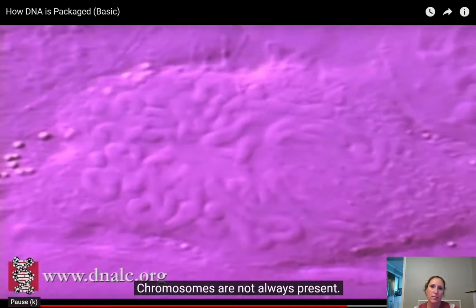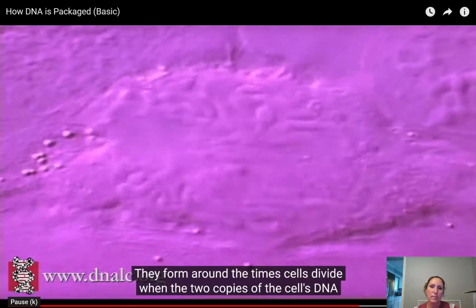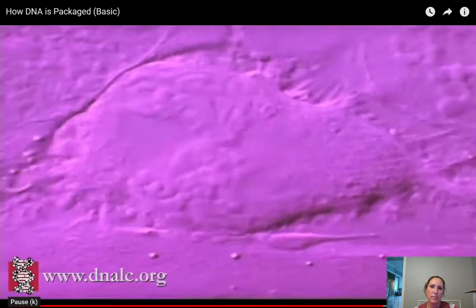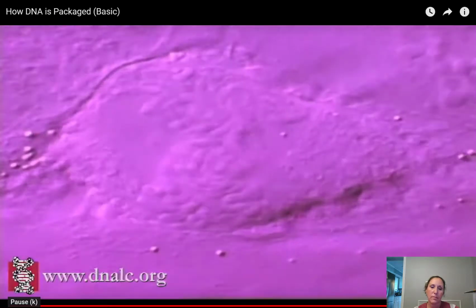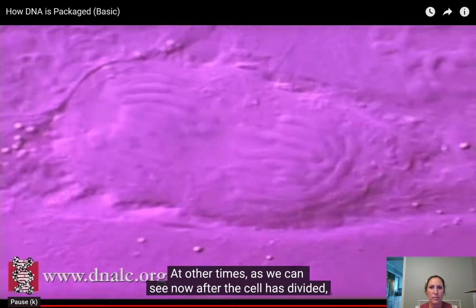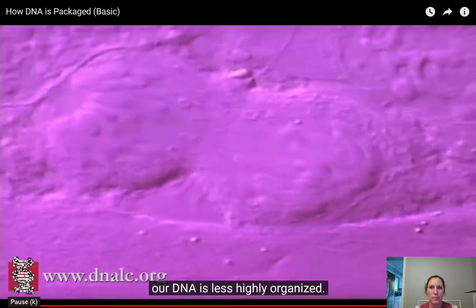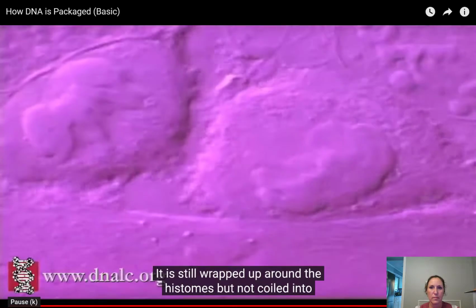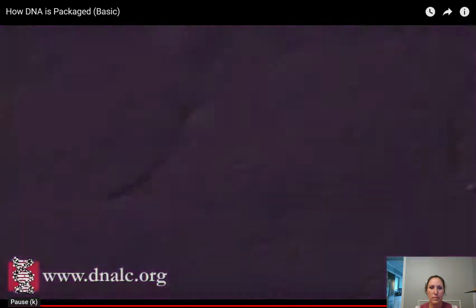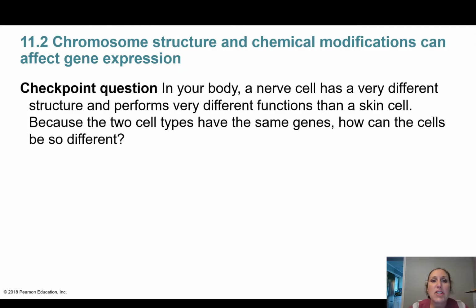Chromosomes are not always present. They form around the time cells divide when the 2 copies of the cell's DNA need to be separated. At other times, as we can see now after the cell has divided, our DNA is less highly organized. It is still wrapped up around the histones, but not coiled into chromosomes. So in your notes, you have this checkpoint question, and I think we sort of answered that. So if you could just write that answer in your notes.